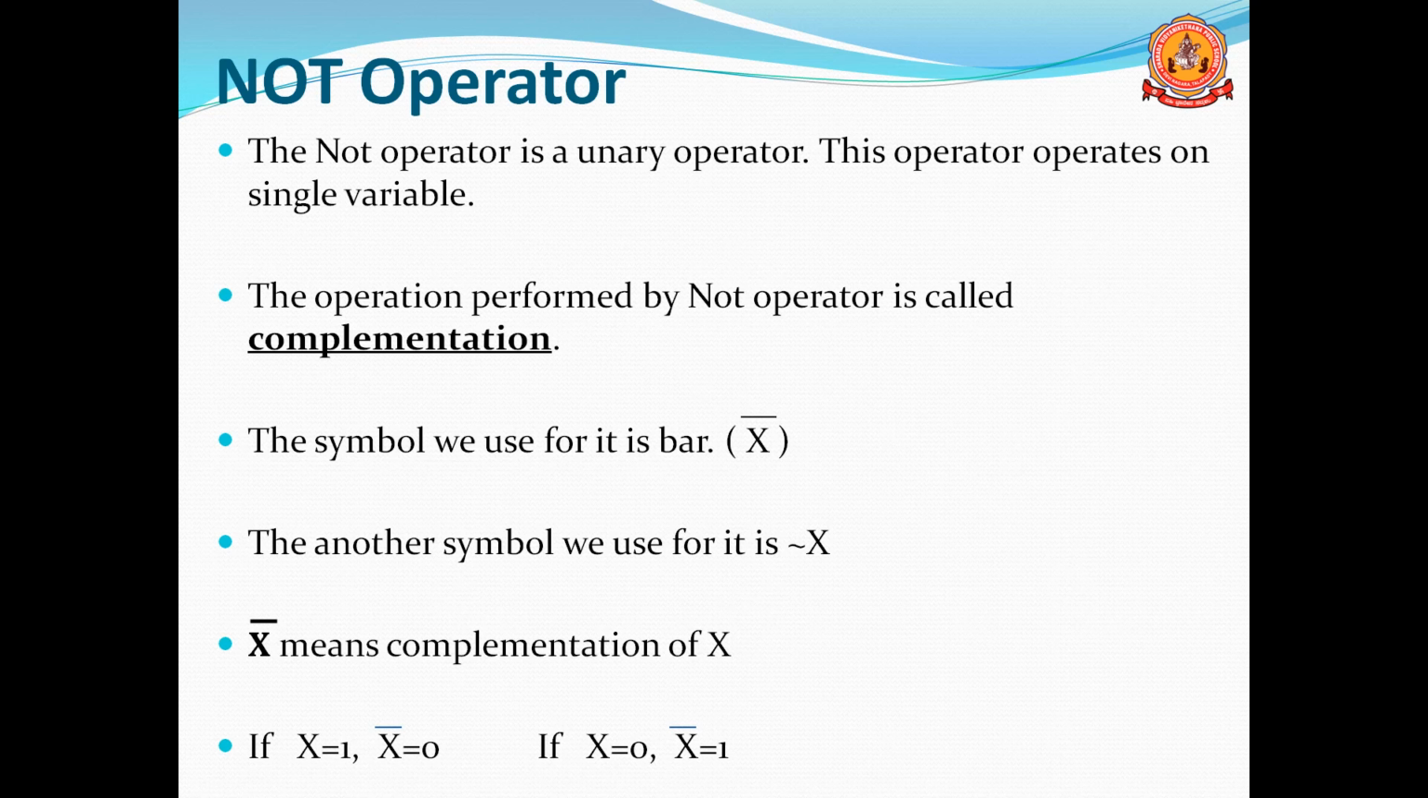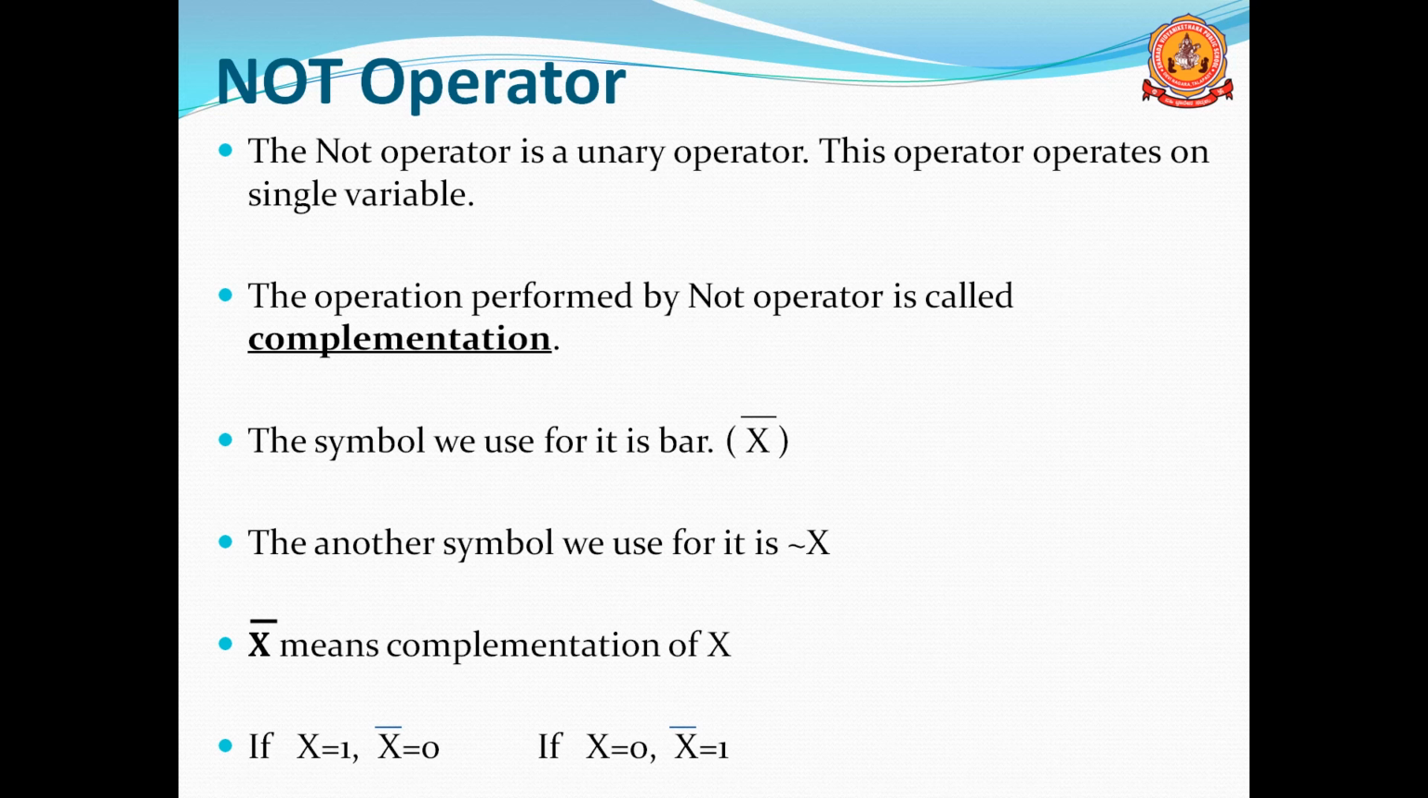The symbol we use for it is a bar. You can see x bar. If x is the variable, then x bar, you should write one line over x. That is the not operation. The other symbol we use is negation of x. Both are possible. See here, x bar means the complementation of x.